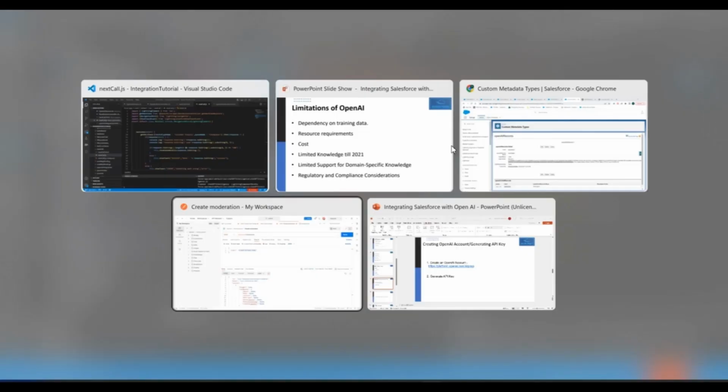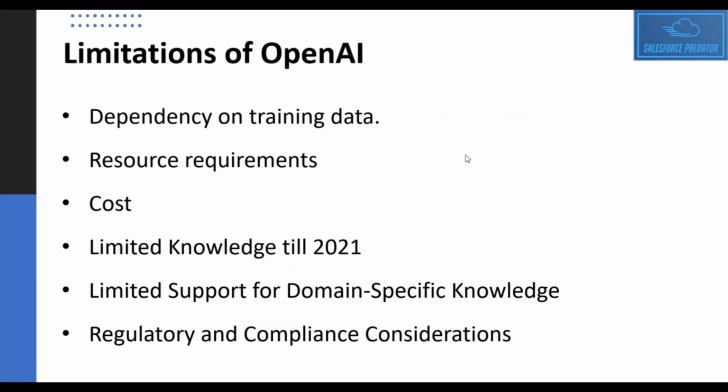Next, we'll go to our presentation and we'll see some of the limitations of OpenAI. First would be dependency on training data. Obviously, this model is trained on the data available from the internet or research papers and all those things, right? So the response it generates is based on the database or the training it had undergone. Then it has a resource requirement and cost, so it does take a lot of resources to generate the response, right? Then it has limited knowledge till 2021. That's one of the things we are already facing in the ChatGPT application.